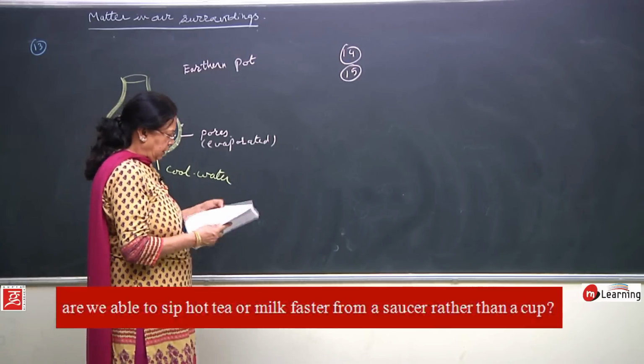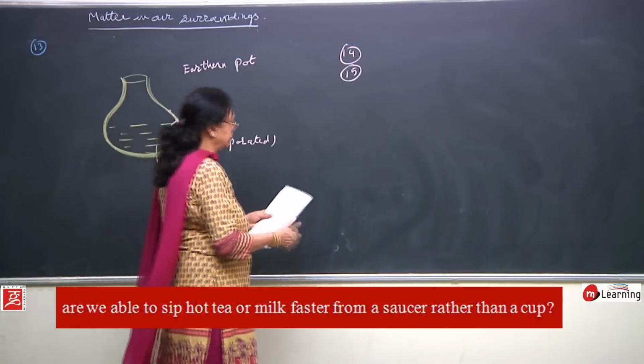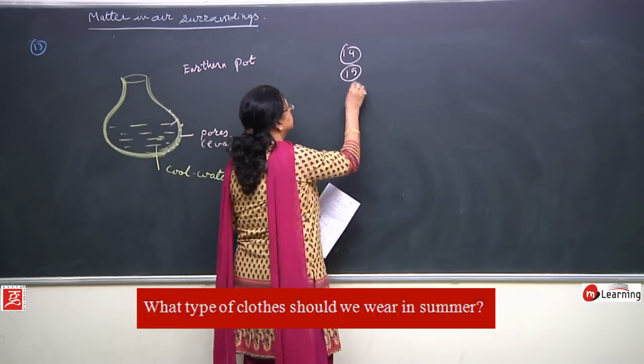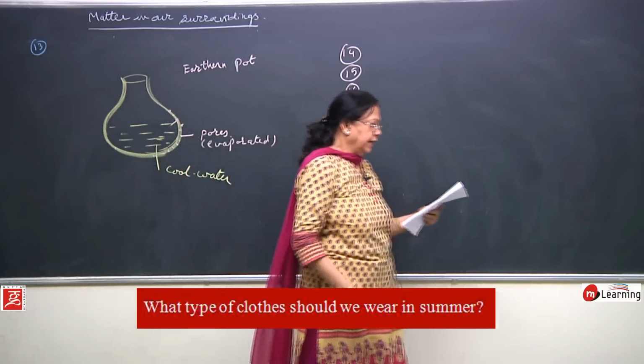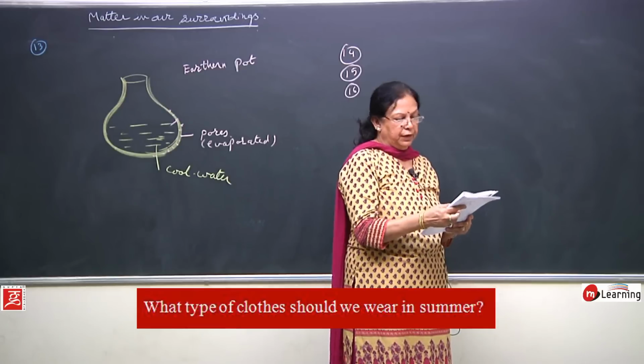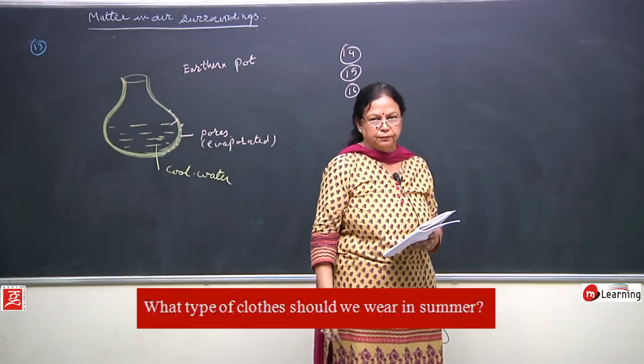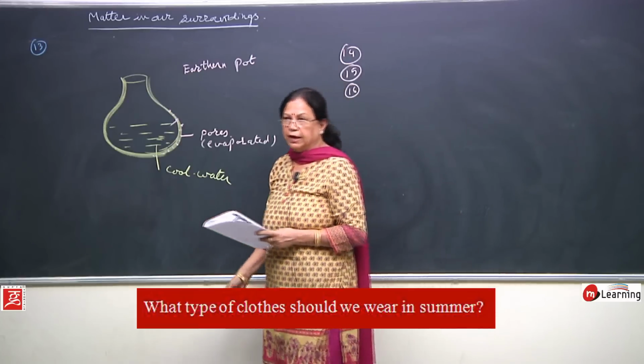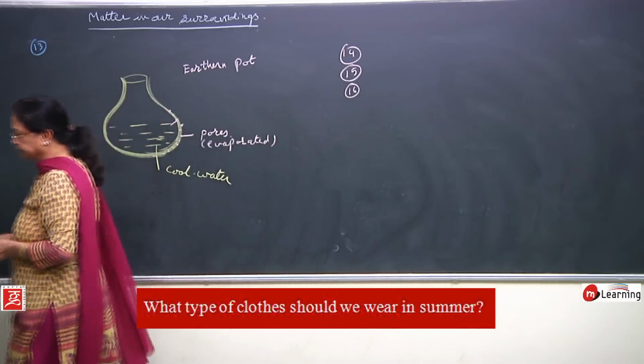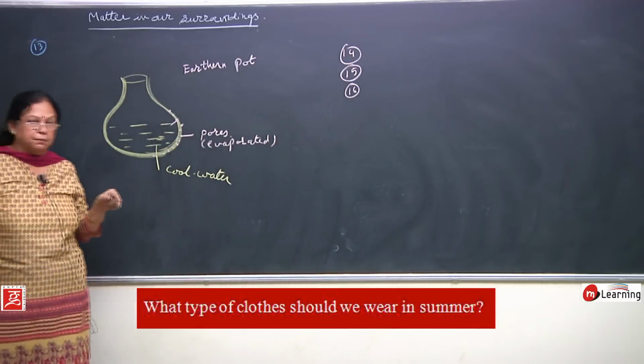Now come to the 16th problem of your study material, children. What type of clothes should you wear in summer? In summer, the temperature is higher. Again it is based on evaporation.